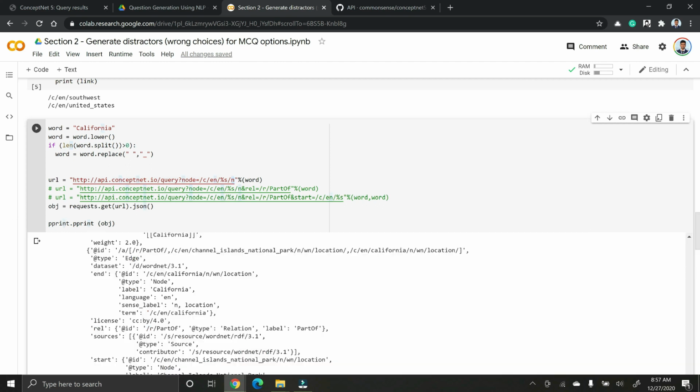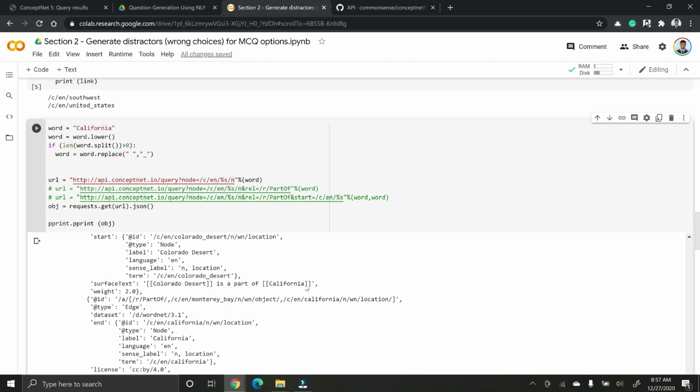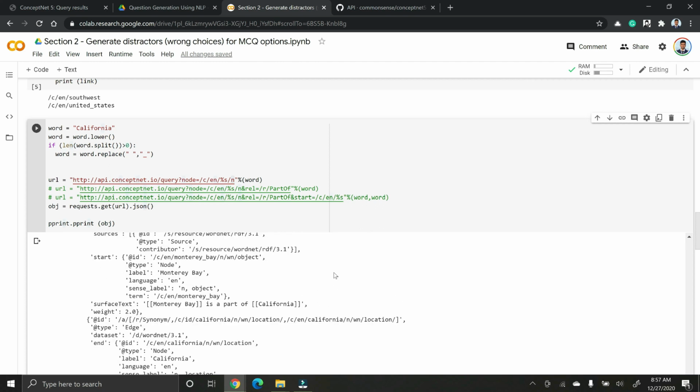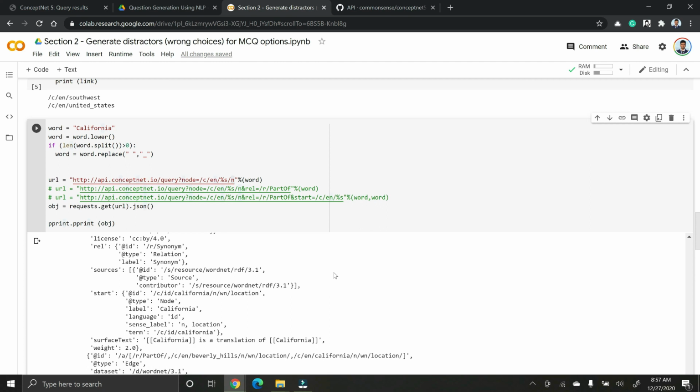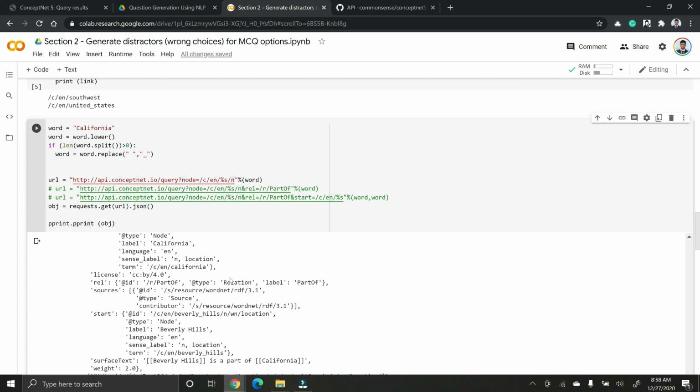So if you look at the output, it has several fields, and you get all the details of how that particular word California is connected to every other word in every possible way. This is too huge for us.